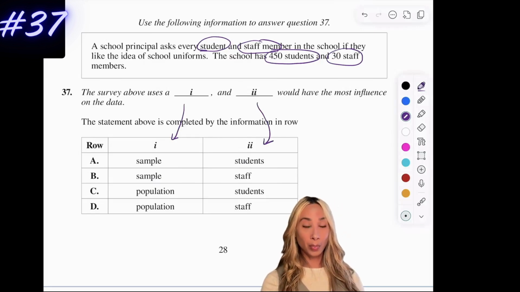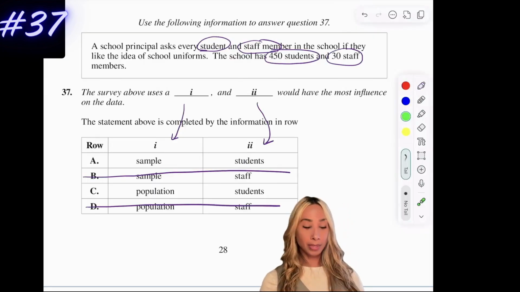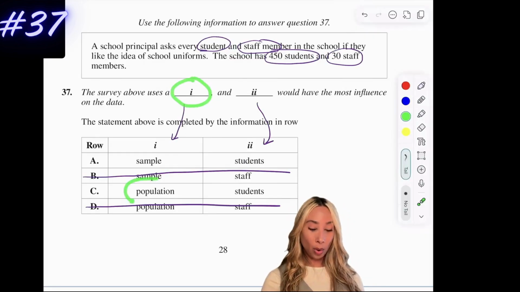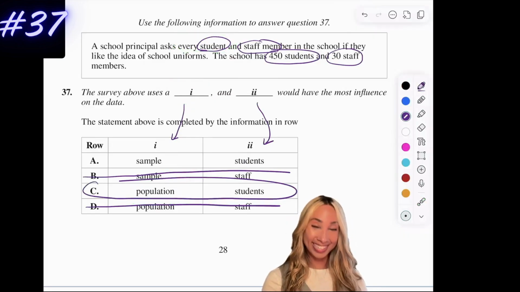Well, I already know right away, based on the numbers, there are more students than staff, so students would have the higher influence. So I can cross off this and cross off this. Now I have to ask myself, am I just asking some students, which would be a sample, or am I asking all the students, which would be a population? Well, it says here I asked every student, so that means my answer is going to be C.